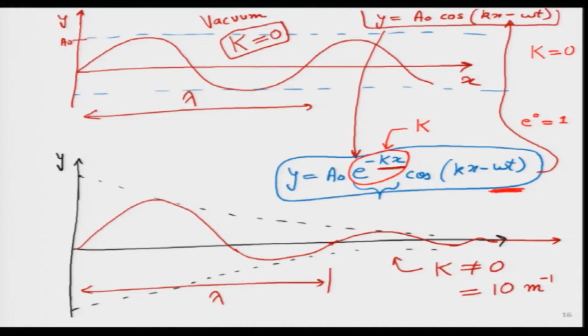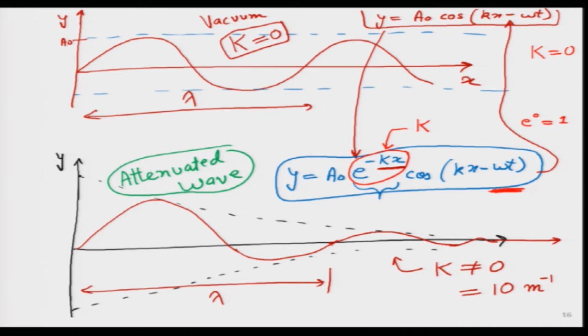In vacuum, it would not decay with distance ordinarily, so it will remain the same amplitude. And it is very interesting that we have this kind of situation, and this one we will call the attenuated wave. Attenuation means reduction. So, the reduction in amplitude is taking place in this type of wave.